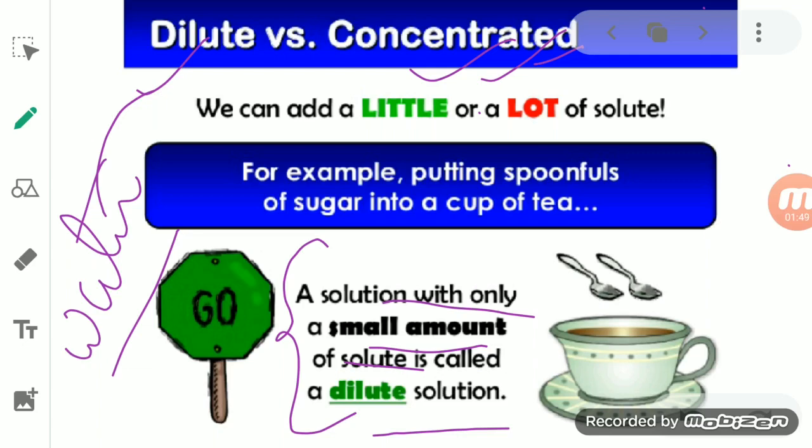One more thing, students: how can we make a concentrated solution dilute? By adding water to it, we can simply convert a concentrated solution into a dilute solution.